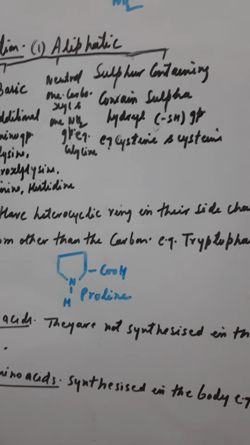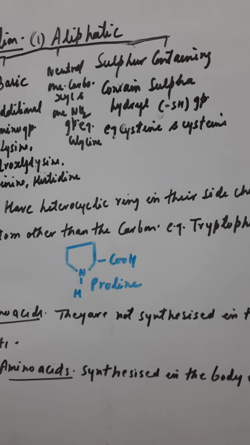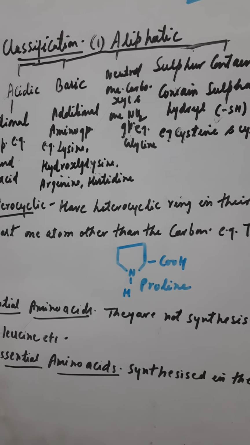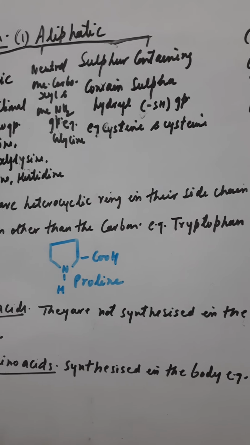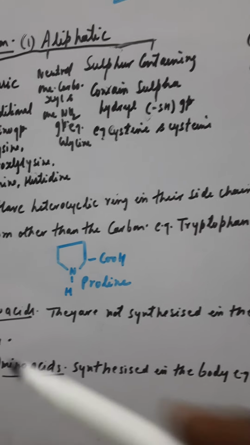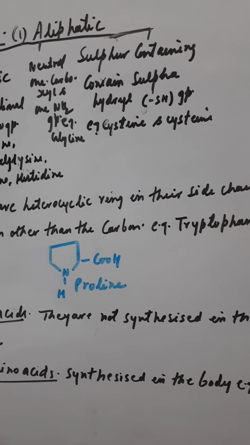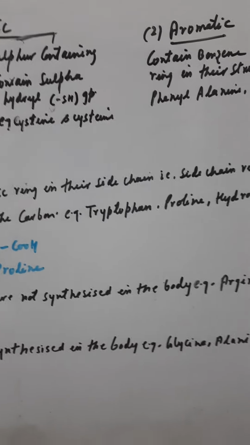Now after that, essential amino acids, they are not synthesized in the body, so that is why they have to be taken somehow in the food. So that is why they are the essential amino acids, like arginine and histidine. Whereas the non-essential amino acids are synthesized in the body, for example glycine and alanine, etc.